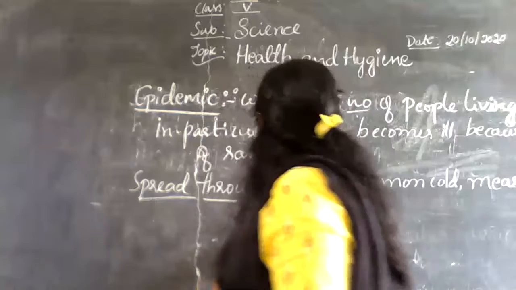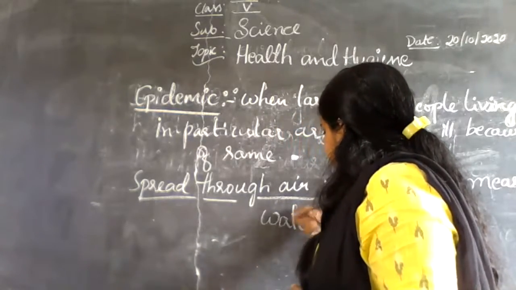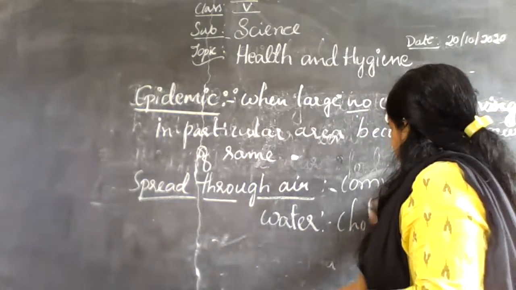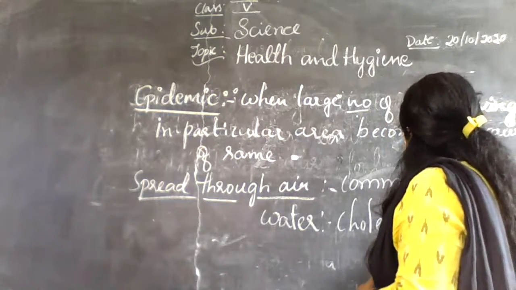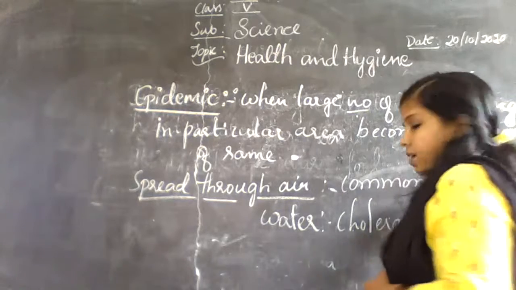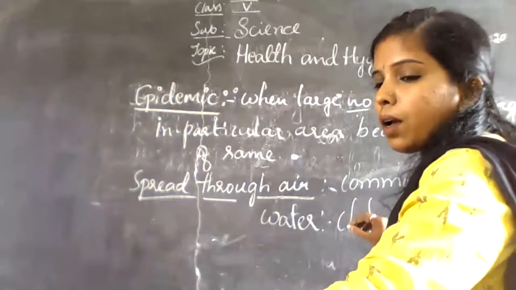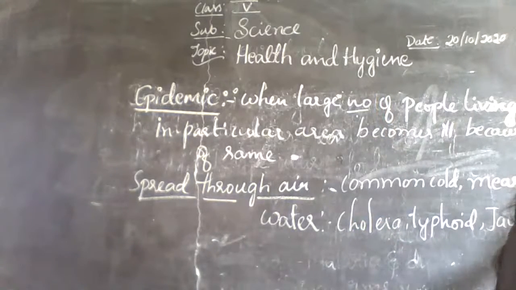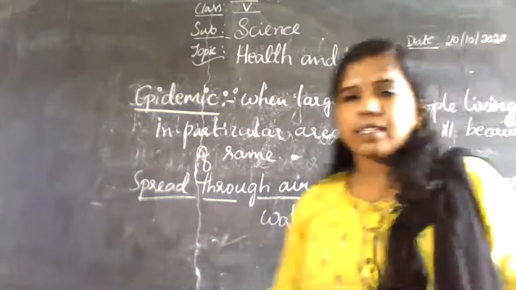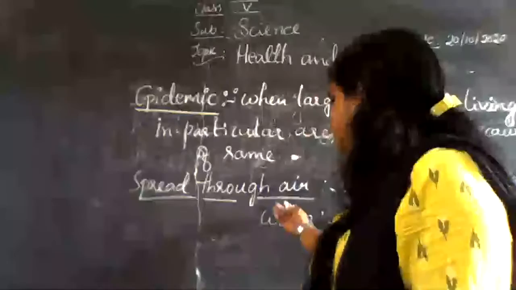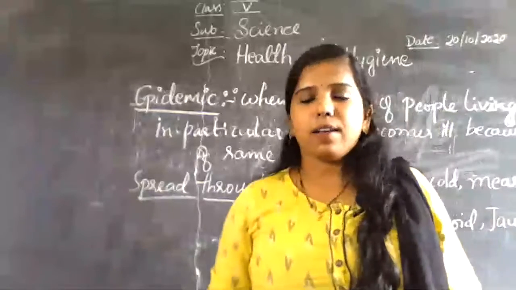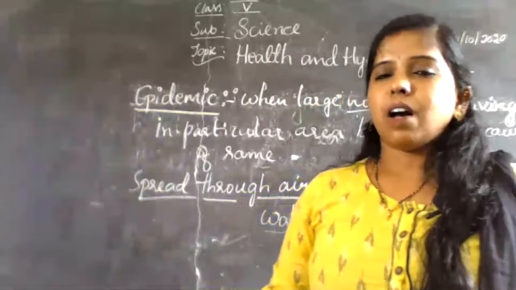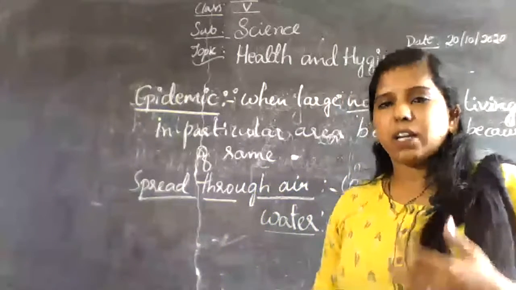Next, disease spread through water. Which diseases spread through water? Cholera, typhoid, jaundice, and diarrhea. These diseases will spread through water. If you take contaminated water, you become sick or infected.